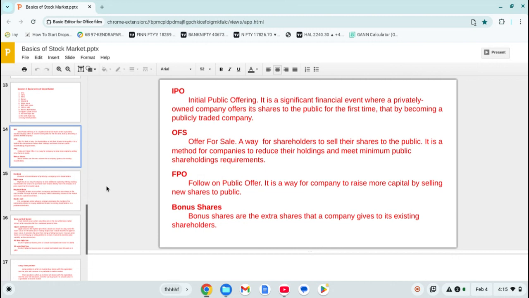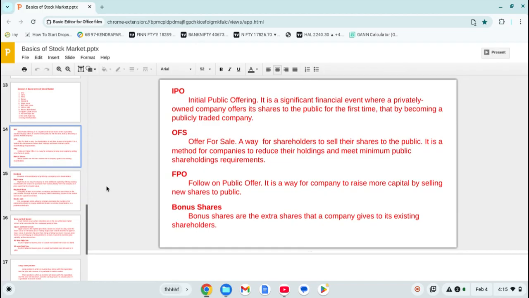It is a significant financial event where a privately owned company offers its shares to the public for the first time, thereby becoming a publicly traded company. As we discussed previously, when a startup grows up, it becomes a company.